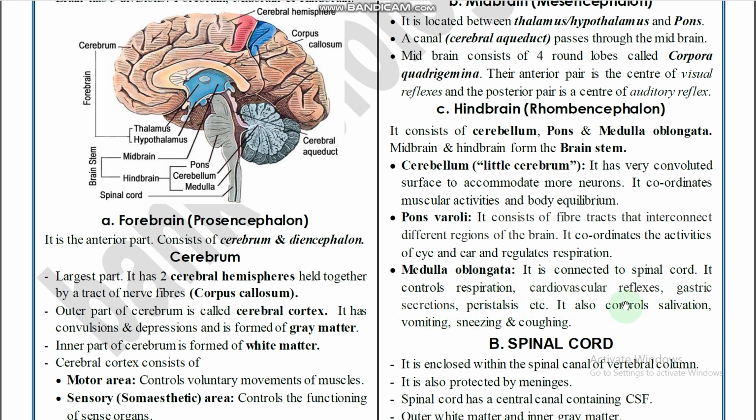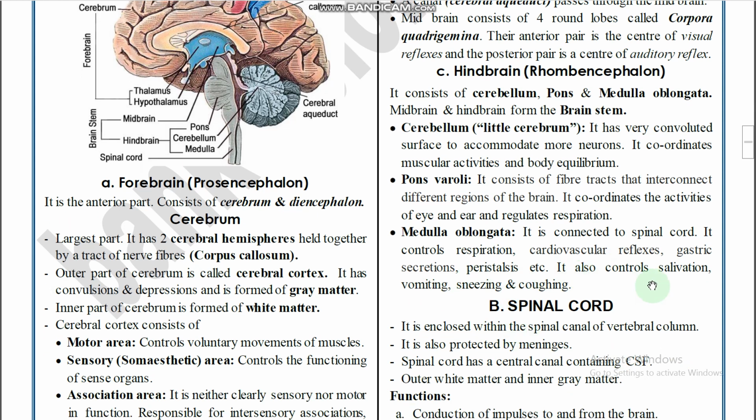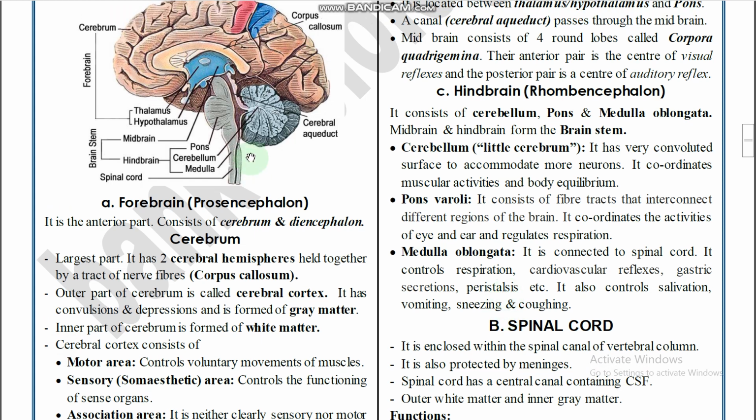These are all under the control of medulla oblongata, and it also contains the centers for salivation, vomiting, sneezing and coughing. Salivation, the production of saliva, and vomiting, sneezing, and coughing. Those centers are all present in the region of medulla oblongata only, right?